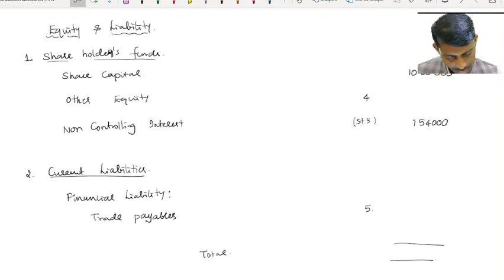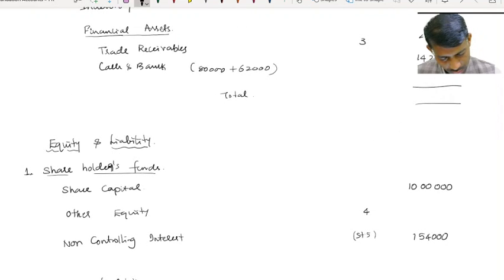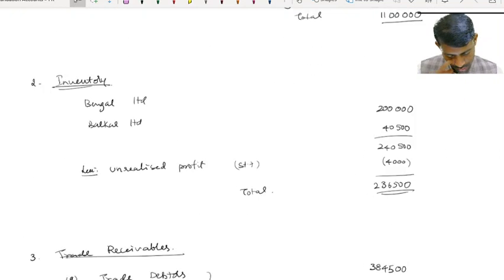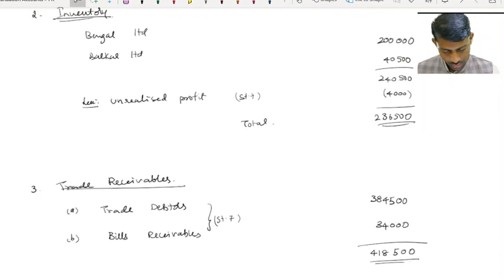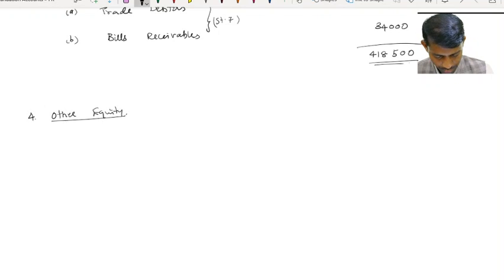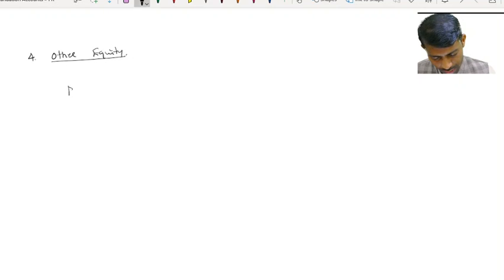So 21 lakh 55,000. Yeah. So now other equity, step number 4. Other equity. So first is particulars.